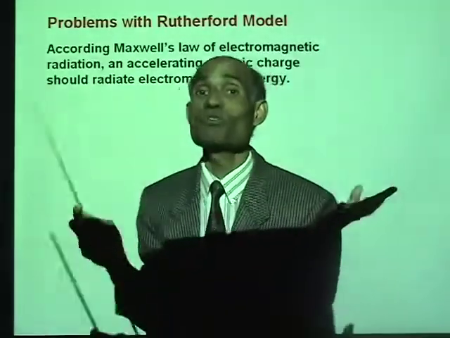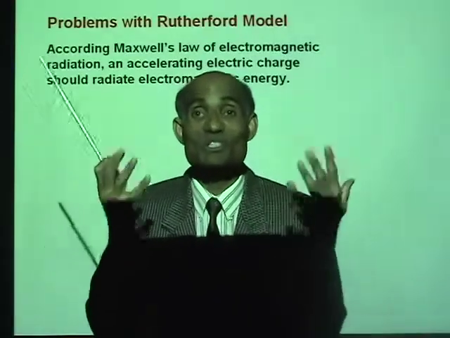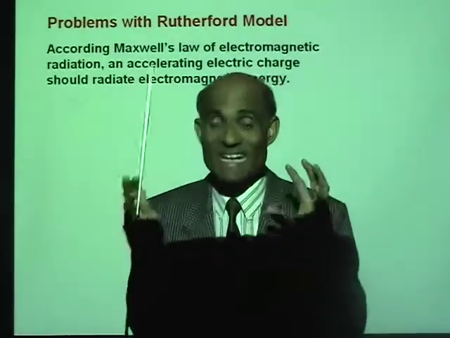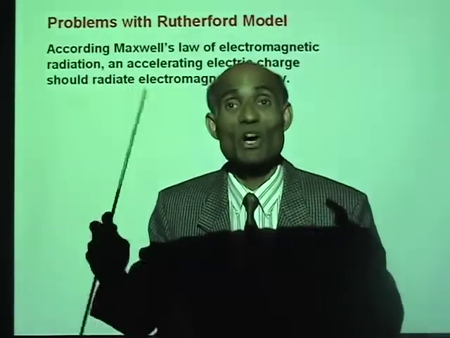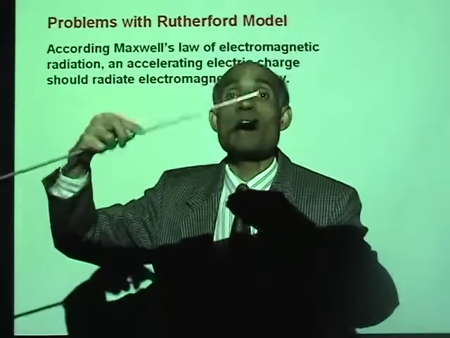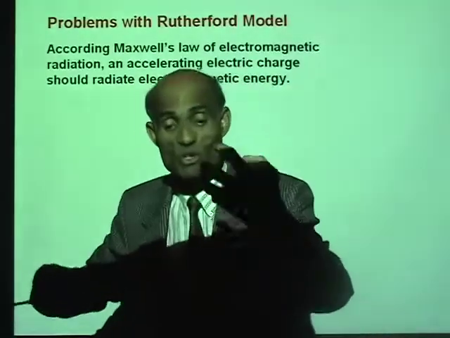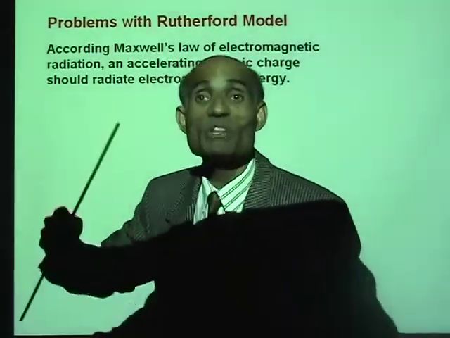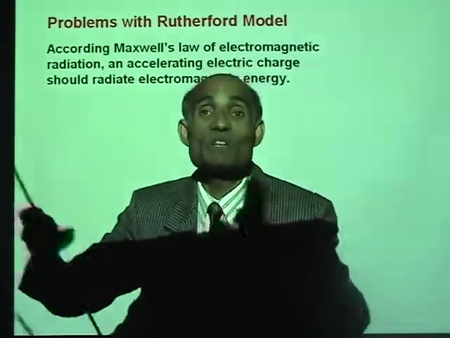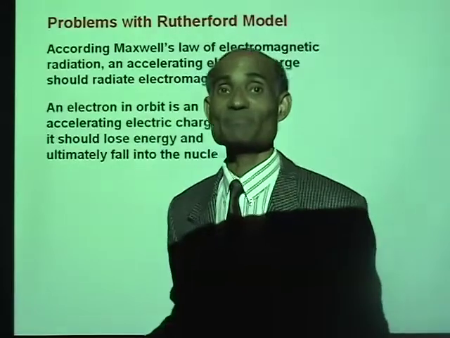That means Rutherford's model of the atom is not stable. An atom, like Rutherford says, cannot exist because electrons cannot continuously go around the nucleus without losing energy. And when they lose energy, they will fall into the nucleus. That means there is no more atom.